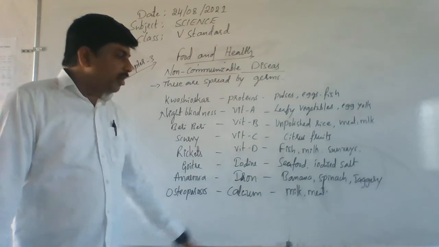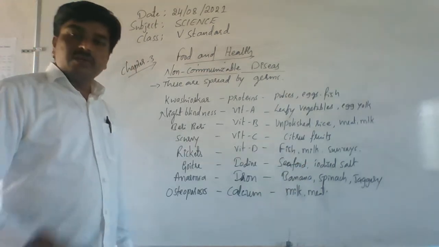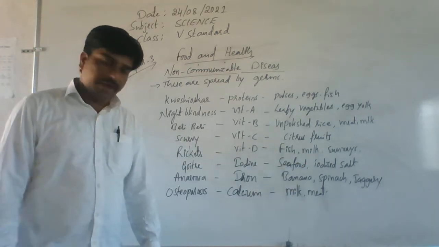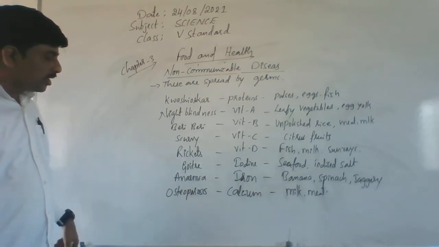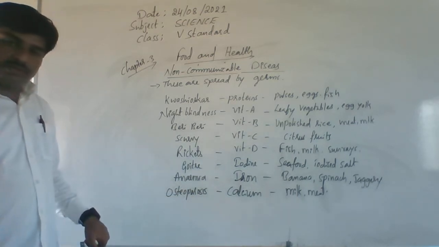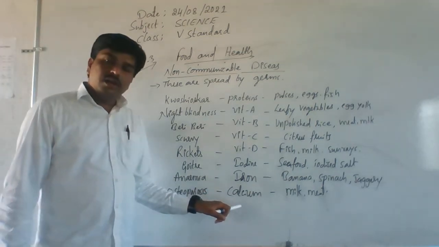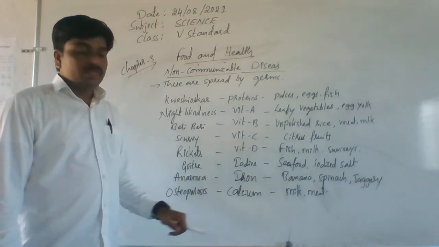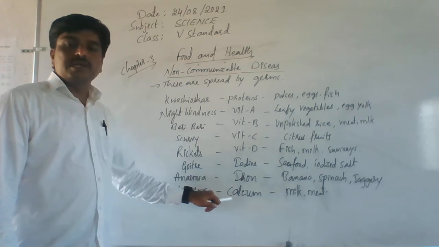Because banana, spinach and jaggery, these are very iron rich food items. Okay, last one is osteoporosis. What is it? Osteoporosis is caused by the deficiency of calcium.